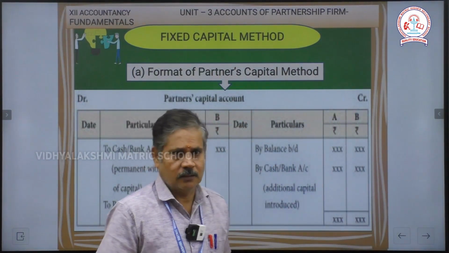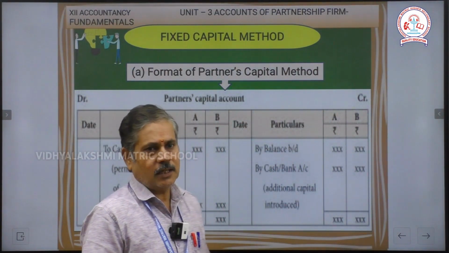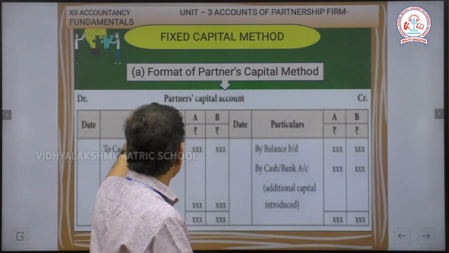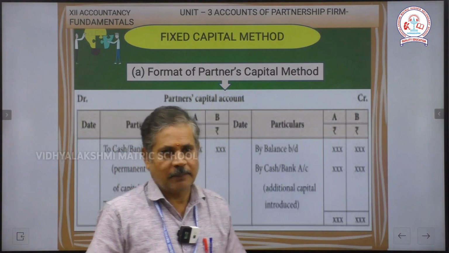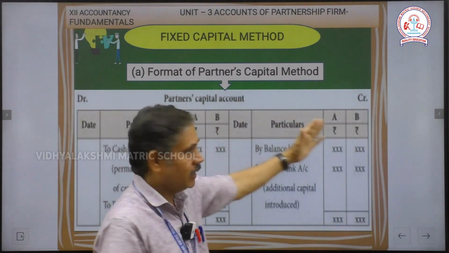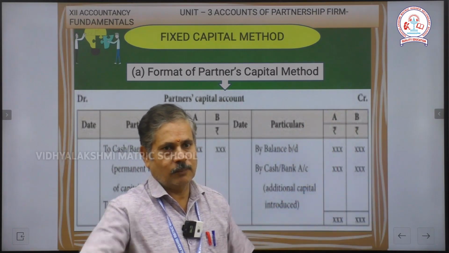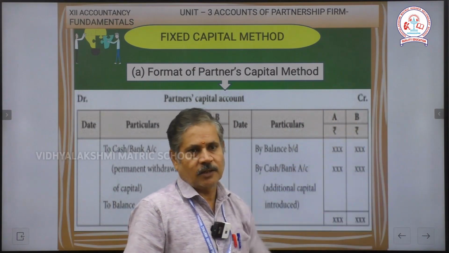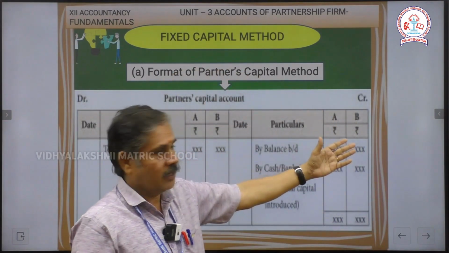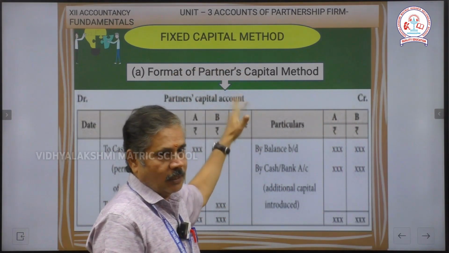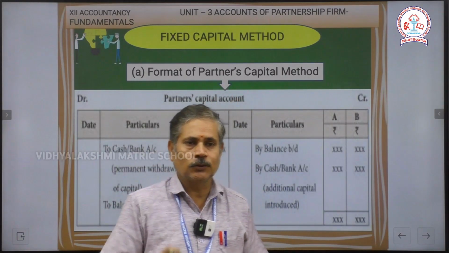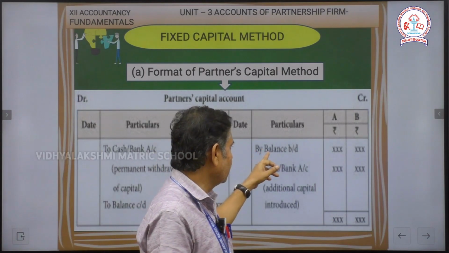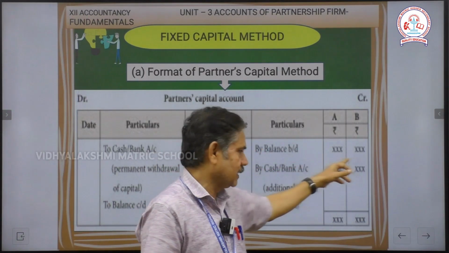See the formula, the ledger format. What entries do we enter on the debit side and the credit side? See the format of the partnership capital account. Open the ledger with four columns on the left-hand side and four columns on the right-hand side. In the left-hand corner write Dr, and in the right-hand corner write Cr. First of all, while opening the ledger, the first entry is by balance b/d, the opening capital of the partner. The amount will appear on your credit side as by balance b/d.